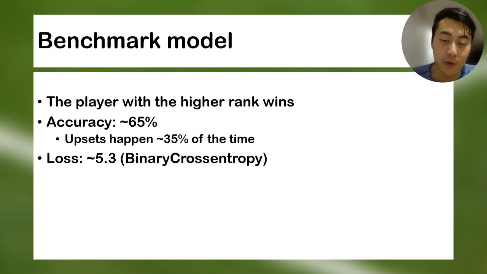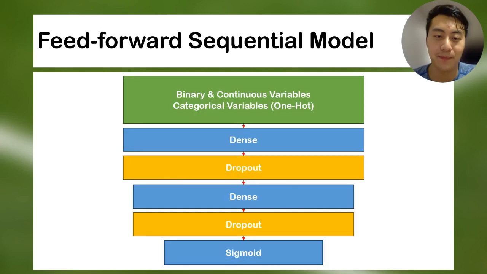Now for the benchmark model, it's very simple. The player with the higher rank wins, and this gives us an accuracy of about 65% and a loss of about 5.3.